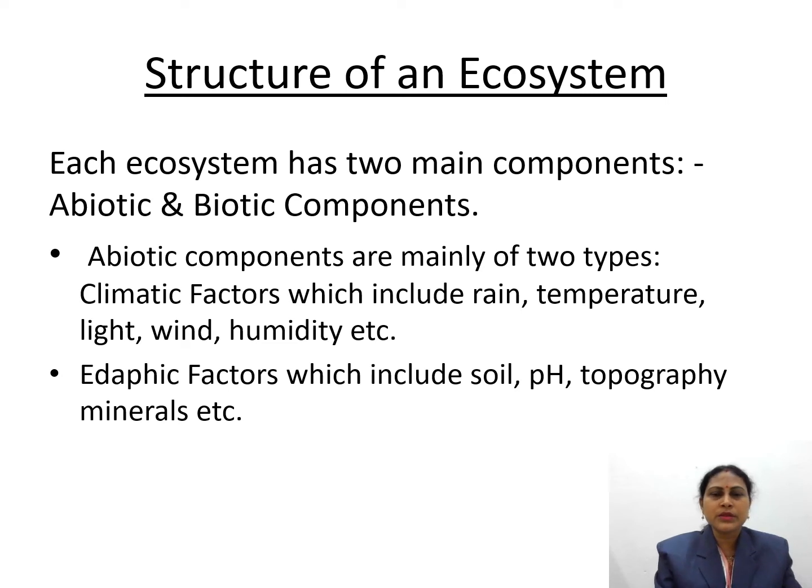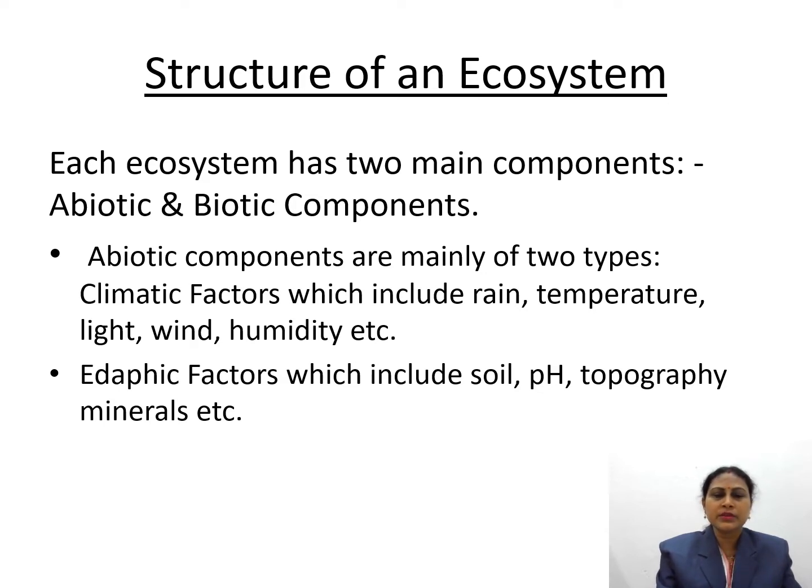The structure of an ecosystem. Structure means there are two main components: abiotic and biotic components. The abiotic components are mainly of two types: climatic factors and edaphic factors. Climatic factors include rain, temperature, light, wind, humidity.